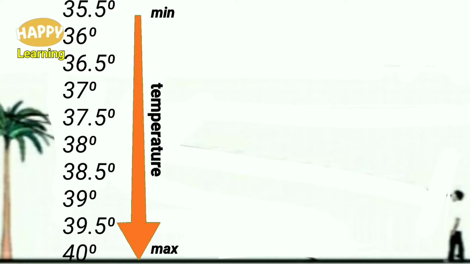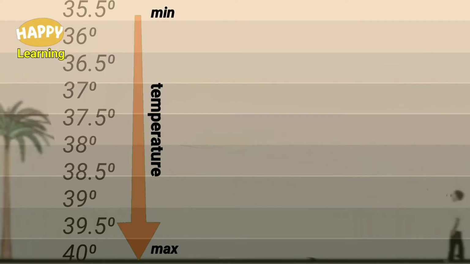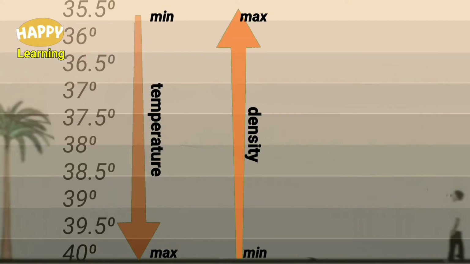As a result of this temperature difference, the density of air also varies. We know that density is inversely proportional to temperature. So, just above the road, the temperature will be maximum and there the density of air will be least. The refractive index of air increases with density.